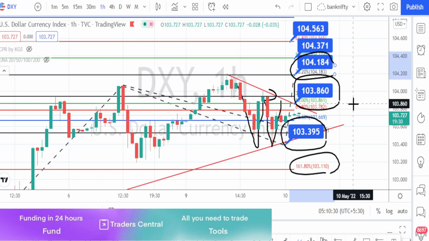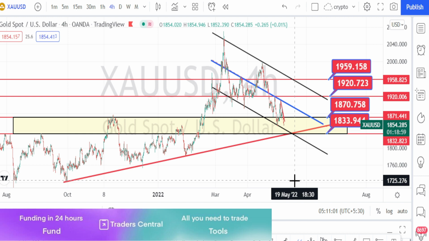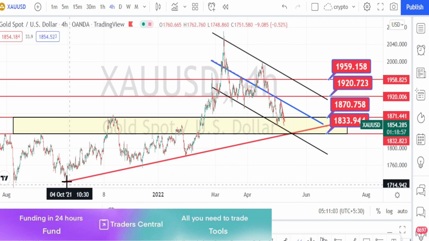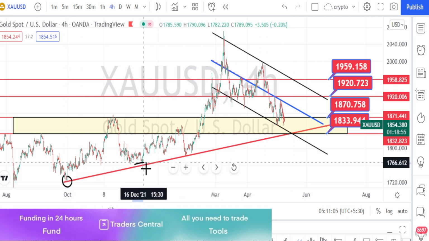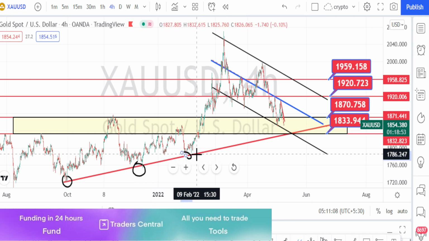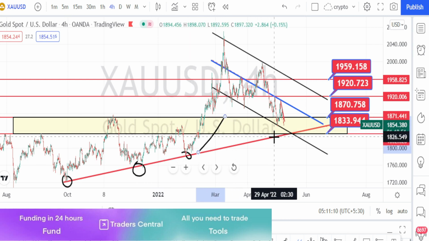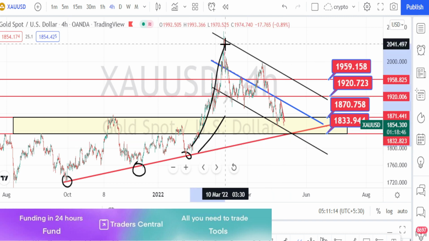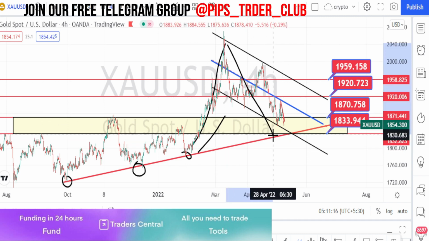Let us begin our gold analysis. I'm in the 4 hours time frame now. When we look at the trend of the market in the 4 hours time frame, it is still trading above this support line. So the current trend of the market is still bullish. It has gone up and currently it is on a retracement.